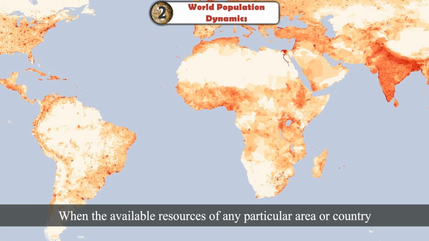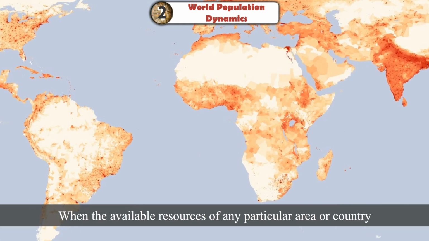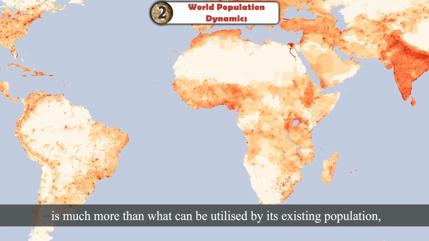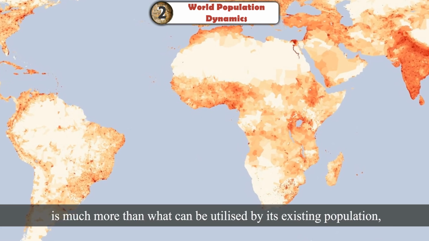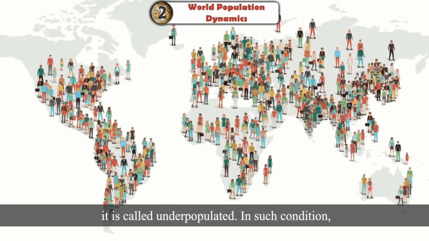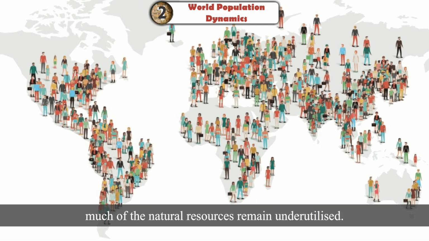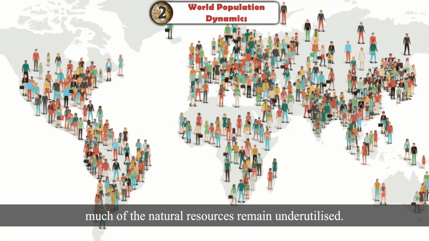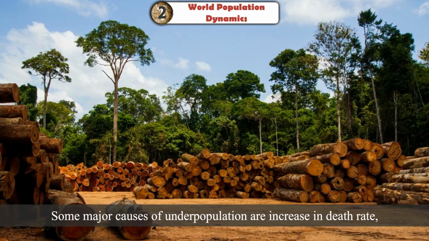Underpopulation. When the available resources of any particular area or country is much more than what can be utilized by its existing population, it is called underpopulated. In such condition, much of the natural resources remain underutilized.